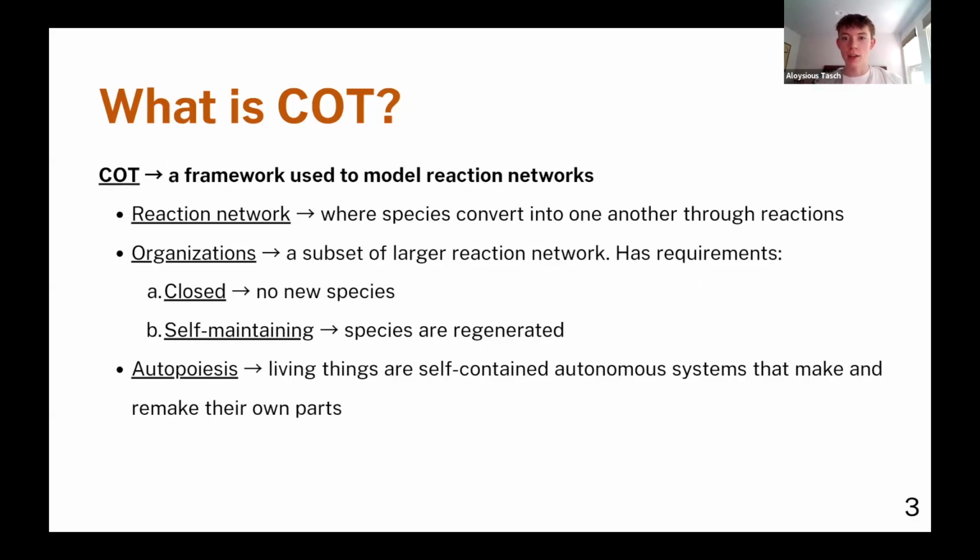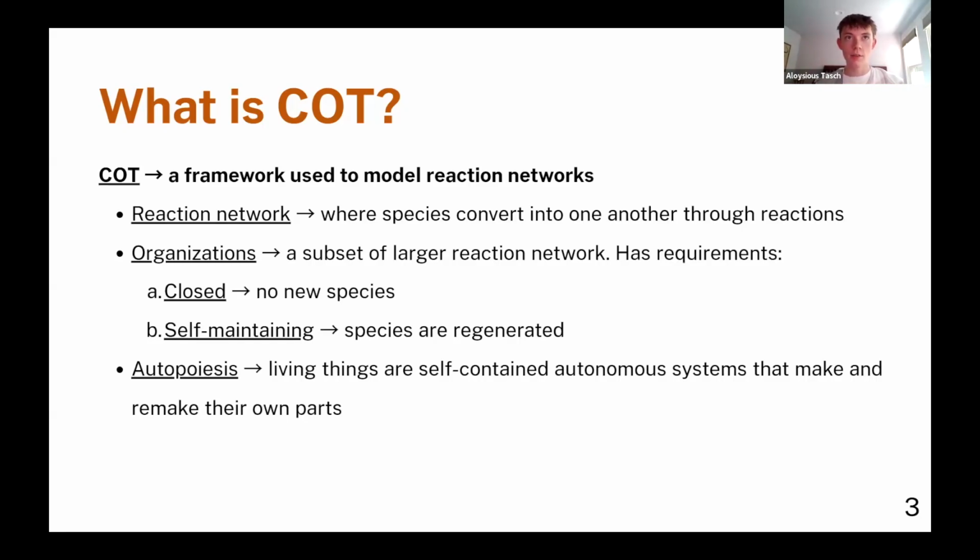A reaction network, by the way, is where species convert into one another through reactions. So think of a bunch of different points on a map. Each of those is a species, and the lines between them are the reactions. That's kind of how I see it. There's a subset of reaction networks called organizations, and these have requirements. The first is that they must be closed, meaning no new species are introduced into the set, and second, they are self-maintaining, meaning that every species consumed is regenerated by other reactions in some way. So they're self-contained, with no real outside influence.